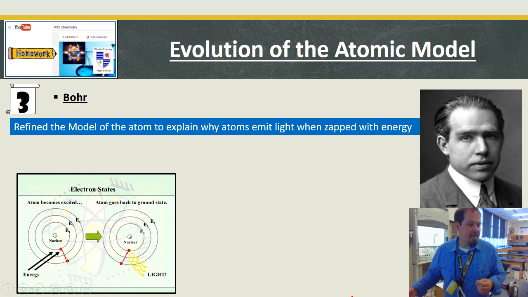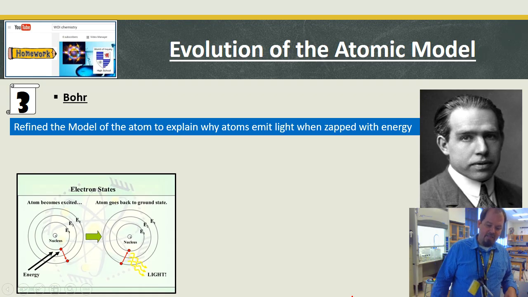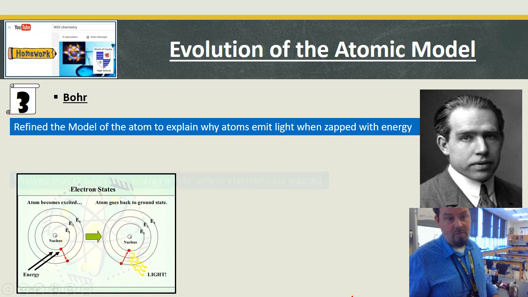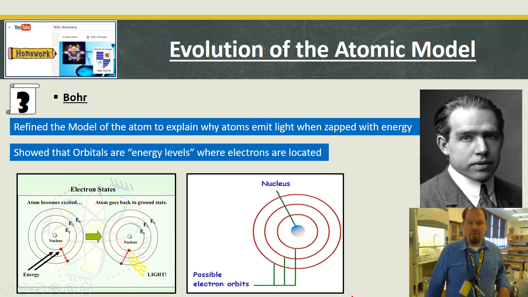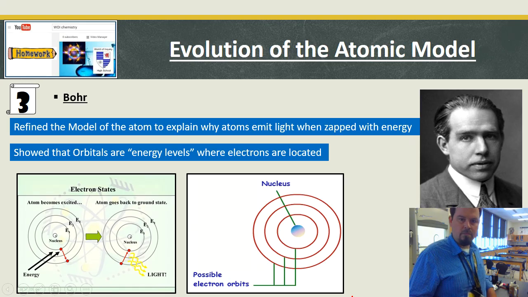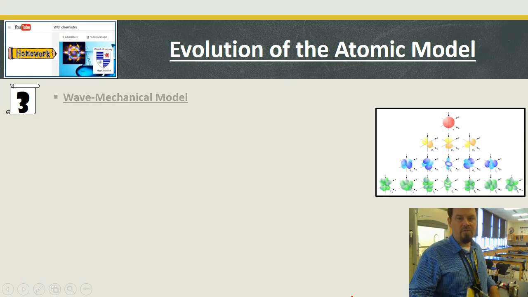I make the analogy of walking up a step: you can't take half a step, you can't take a step and a half. You always have to take exactly a step or you don't actually move. Well, that same thing happens with these electrons, and he was able to map what was going on, which was cool. He showed that the orbitals are energy levels where electrons are located, and here's another picture of energy levels. And now we are to where we are now.